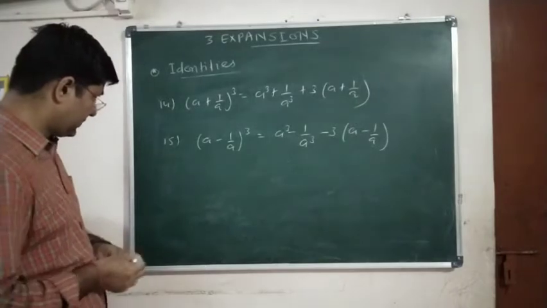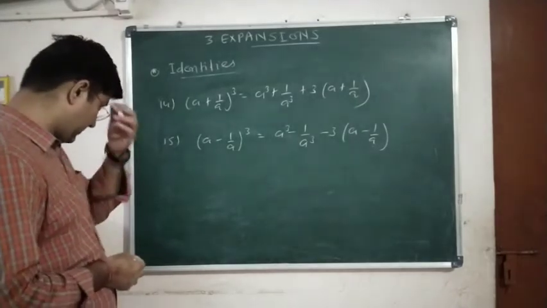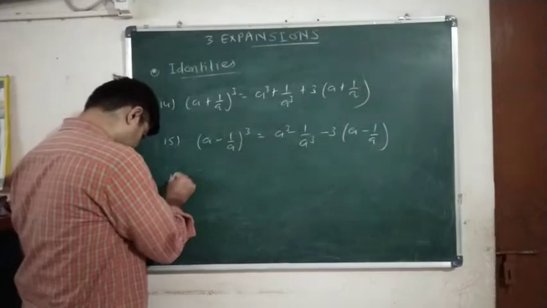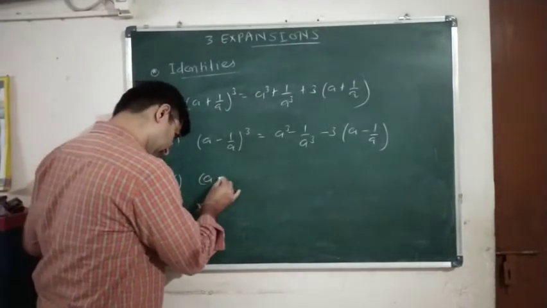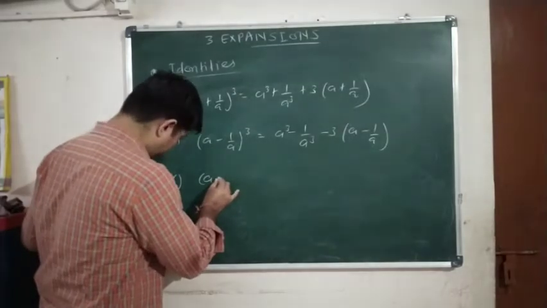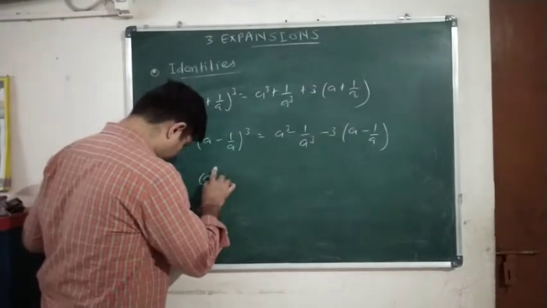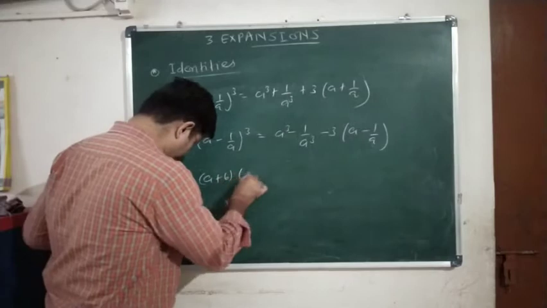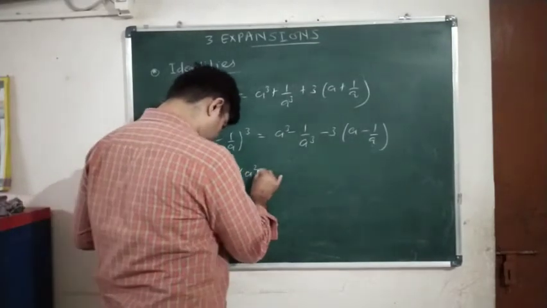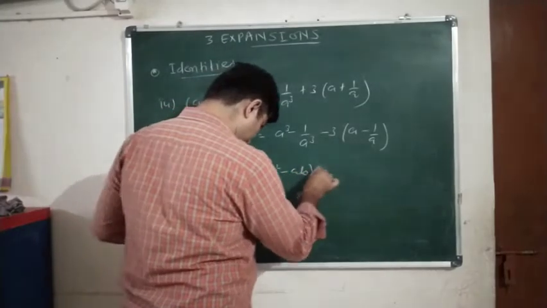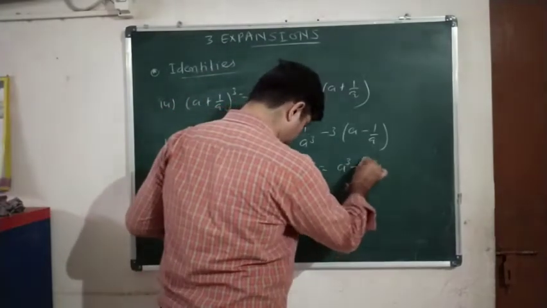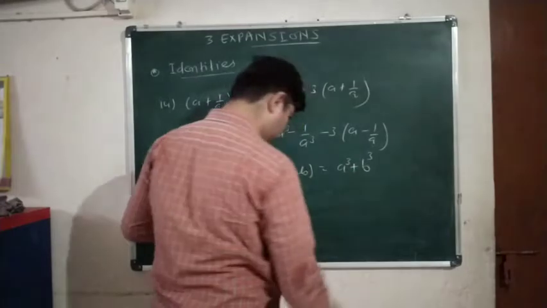Now another formula is the sum of cubes: (a plus b) into bracket (a square plus b square minus ab) is equal to a cube plus b cube.